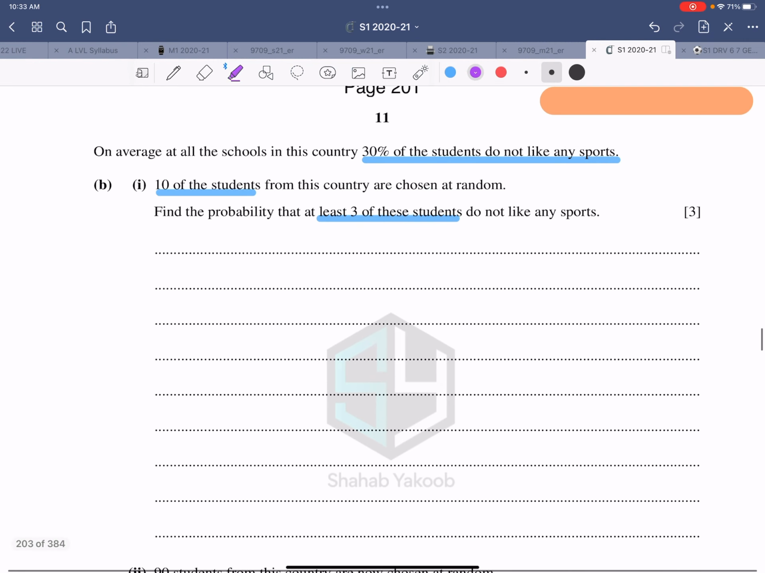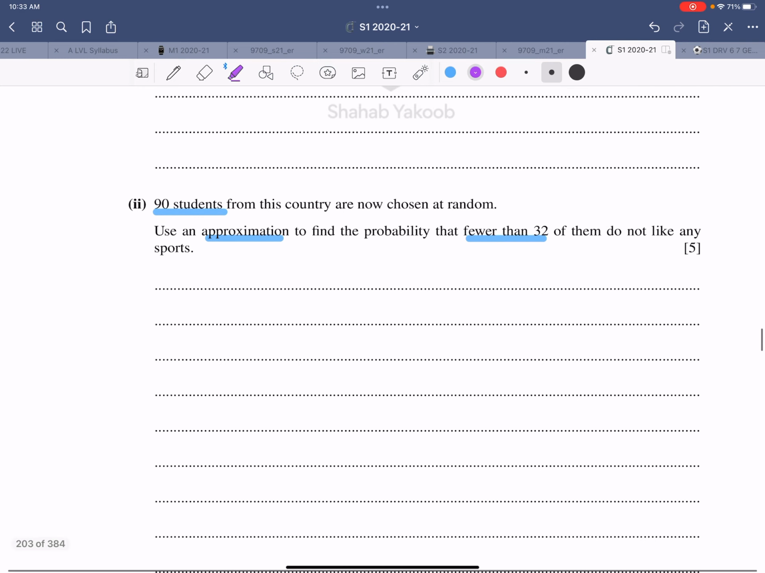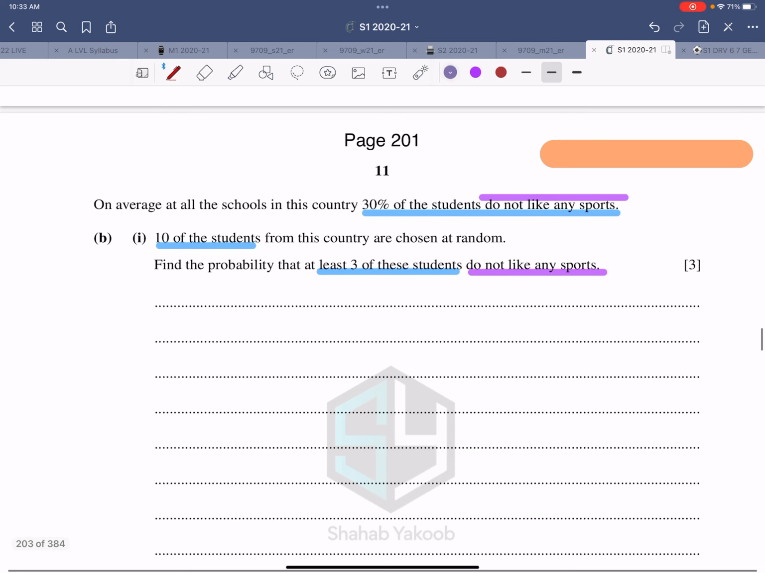So not liking any sport is my success. Got the idea? Now, first of all, you would write that the probability of success is 30% and n in this scenario is 10. It follows a binomial distribution 10, 0.30.